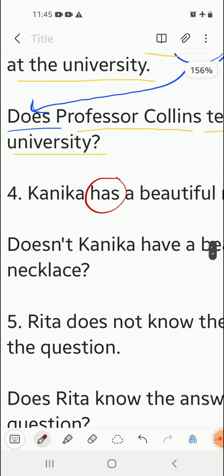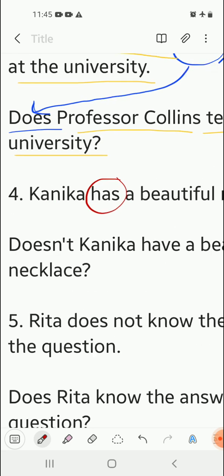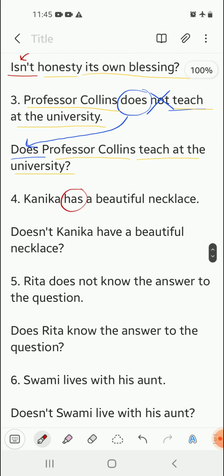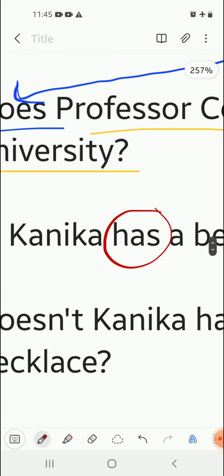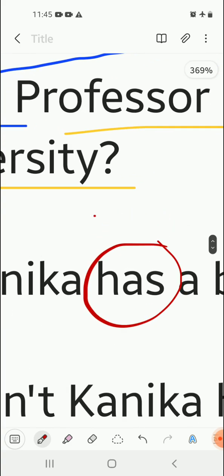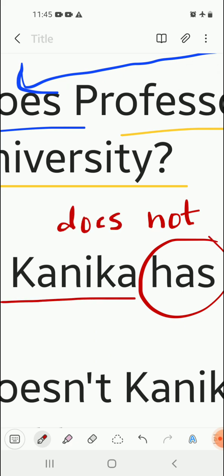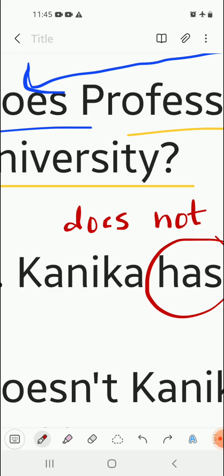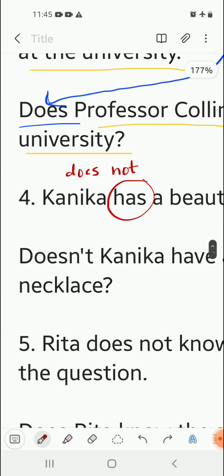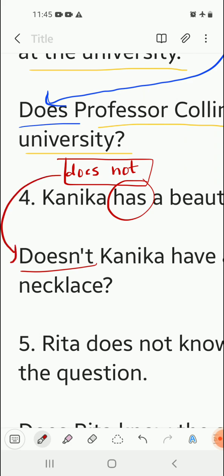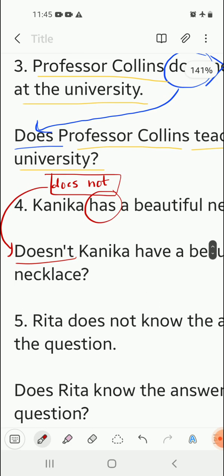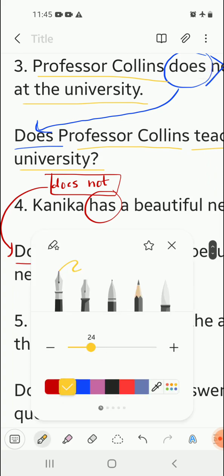So over here, in order to convert the sentence into a negative sentence, because no, not, these words are not used in the sentence, we are going to add not, and before that we are going to add does. Why? Kanika means the subject is in singular form. So does is to be added. So does not is written as doesn't. See? So the interrogative sentence begins with doesn't. The rest part of the sentence remains the same.